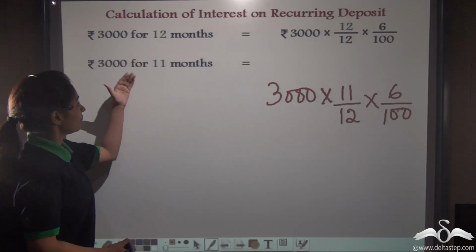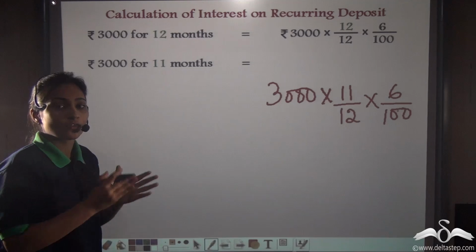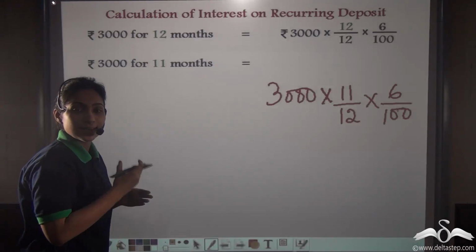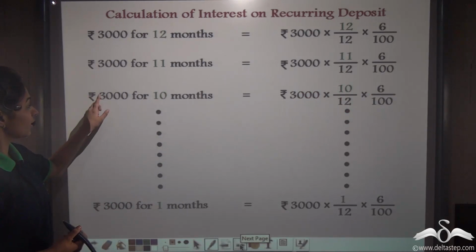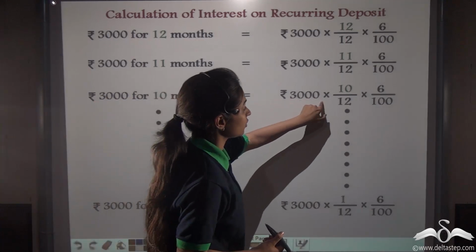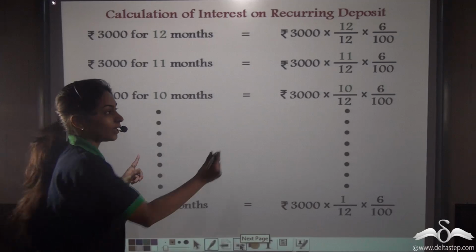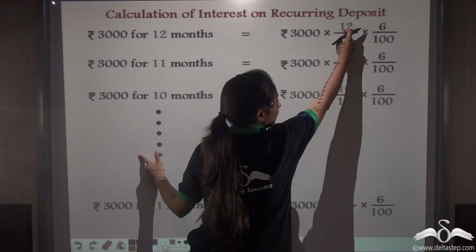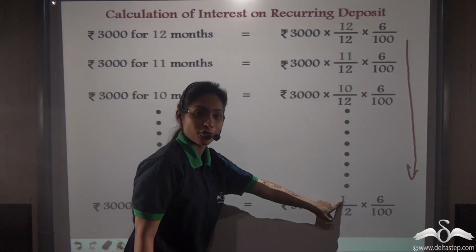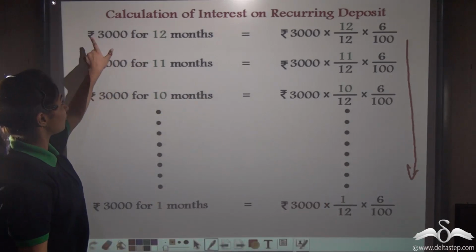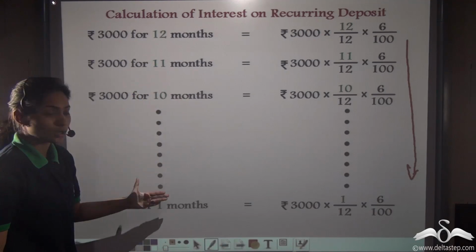Right? Similarly, for the third month, rupees 3,000 he is depositing in the third month for the remaining 10 months. So like this, interest will be calculated till the last month. Like this. See, 3,000 for 10 months. So 3,000 into 10 by 12 into 6 by 100. So 3,000 for 9 months. Similarly, only this number will go on changing. 12, 11, 10 and so on till we get the interest for 1 month. So like this, you can see we have calculated interest for 3,000 for 12 months, 11 months, 10 months and so on till 1 month.